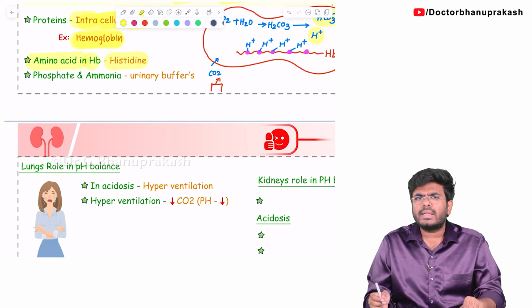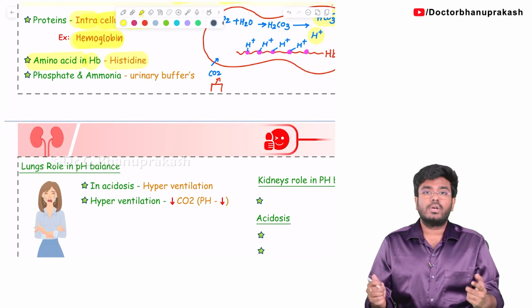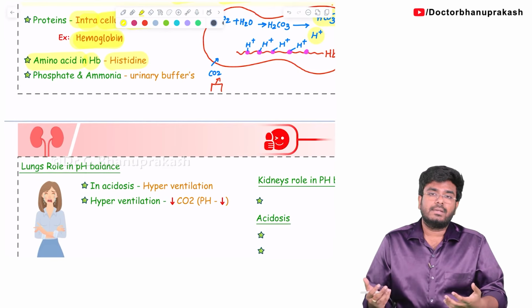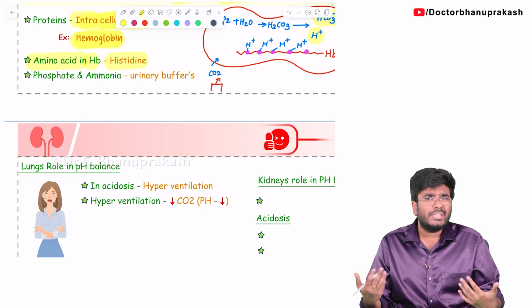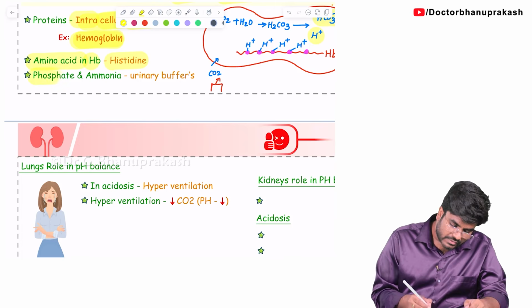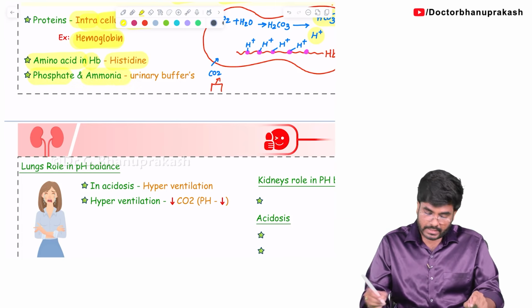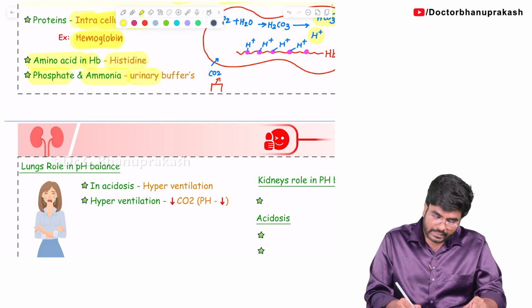Tell me, in our urine, intercalated cells release the H plus. So, we don't want the H plus to be alone because the urine will become acidic. Do you want to produce too much acidic urine? No. So, in the urine, there are molecules called phosphates and ammonia. This phosphate and ammonia, where are they present? First of all, they are present in the urine and they act as a buffer.